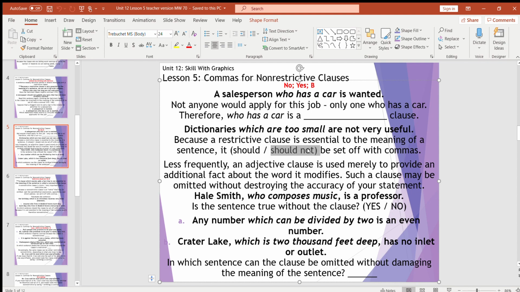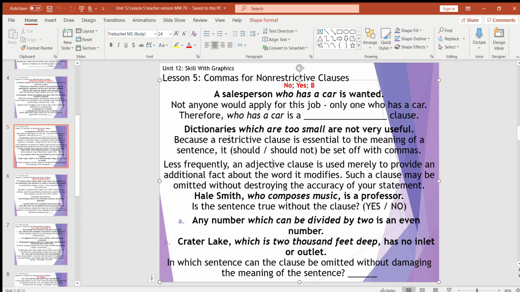Should not. Okay? Now, less frequently, your adjective clause is just there to give a little extra information about the word that it describes. And such a clause can be taken out of the sentence without destroying the accuracy of your statement.